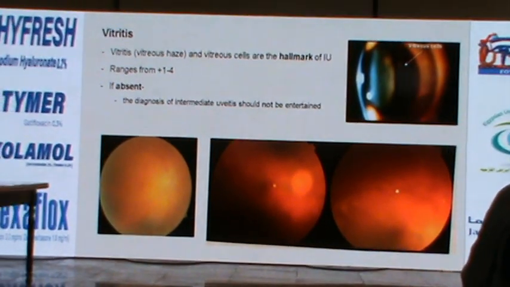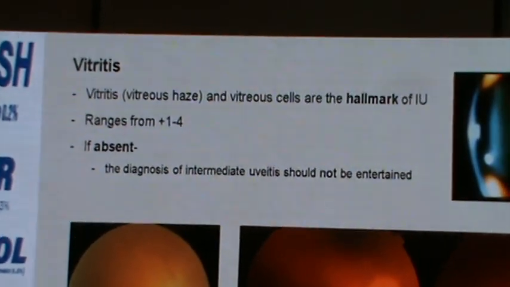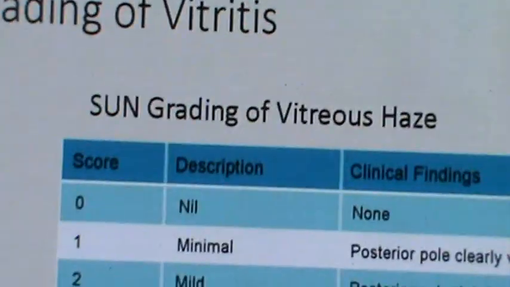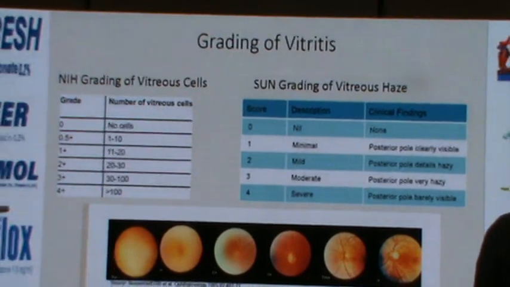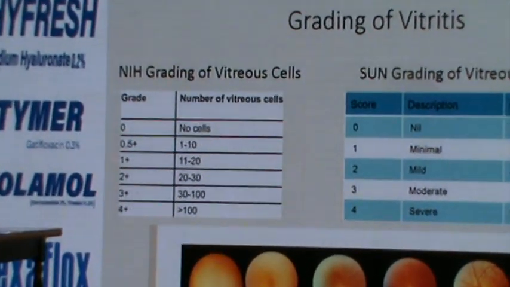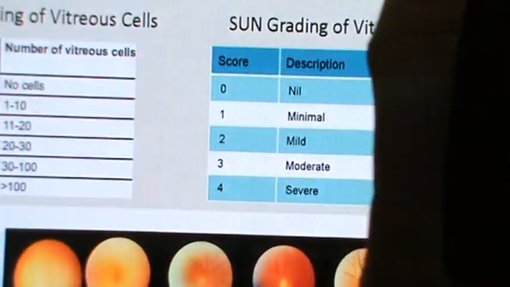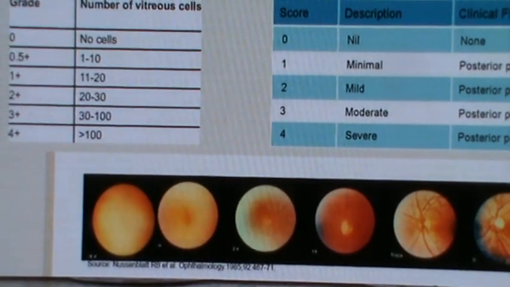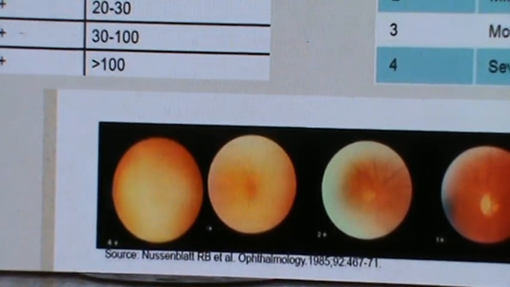The hallmark of intermediate uveitis is vitritis, vitreous haze. In the absence of vitreous haze, we're not going to diagnose the patient as intermediate uveitis. It ranges from +1 to 4, as Dr. Rahan described in a much more eloquent manner than I can, with pictures that are way more beautiful. However, we usually do not use the NIH grading of vitreous cells; we use the SUN grading of vitreous haze. How clearly can we see the posterior fold through this haziness? And then, subsequently, we can grade it 0, 1, 2, 3, or 4.